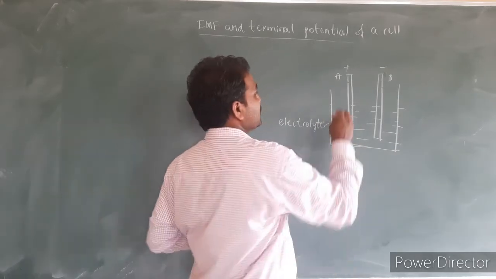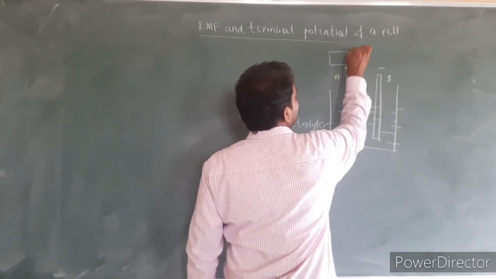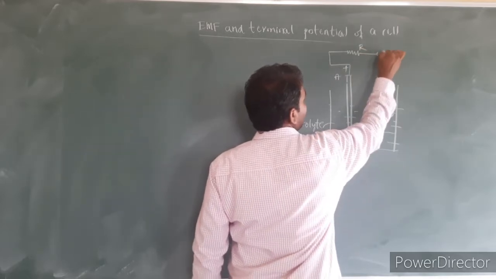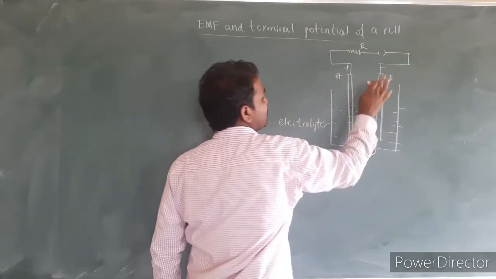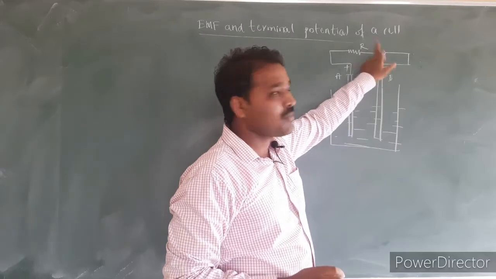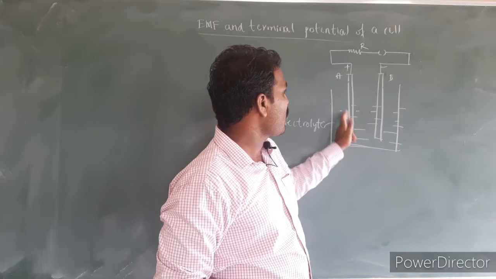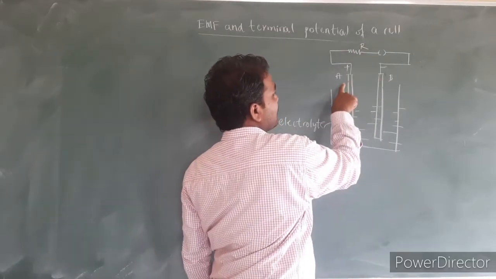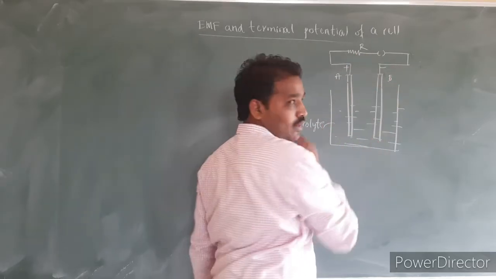For this, let us consider an external resistor R of resistance R connected to the terminals of the cell, or to the electrodes of the cell. When the key is open, the circuit is open, hence there is no flow of any current through the circuit. This forms a closed circuit: electrode A, resistor, key, electrode B and electrolyte.